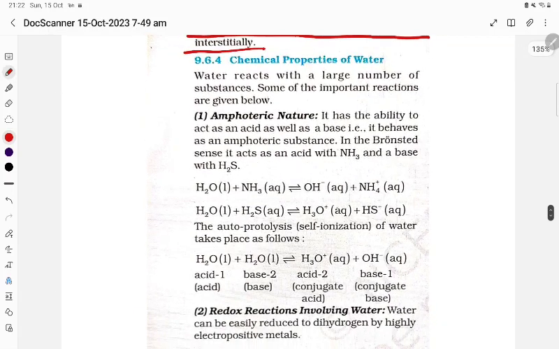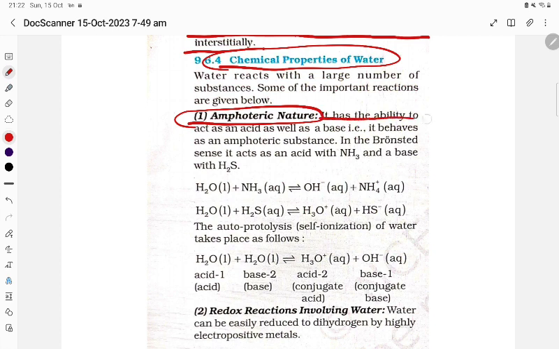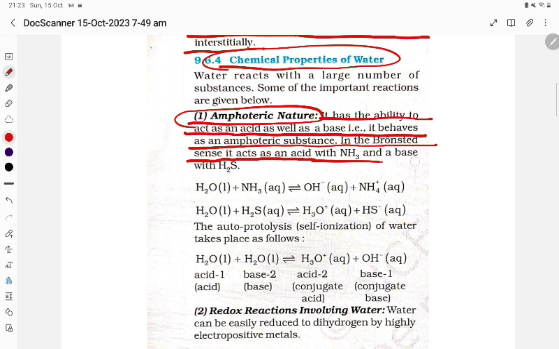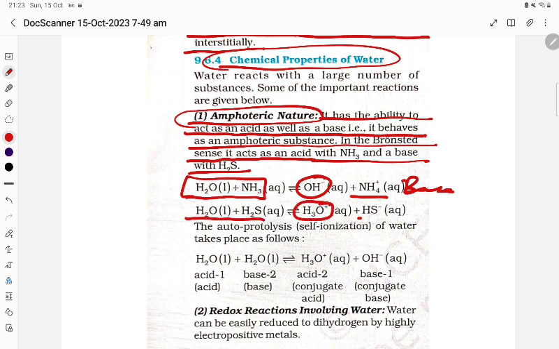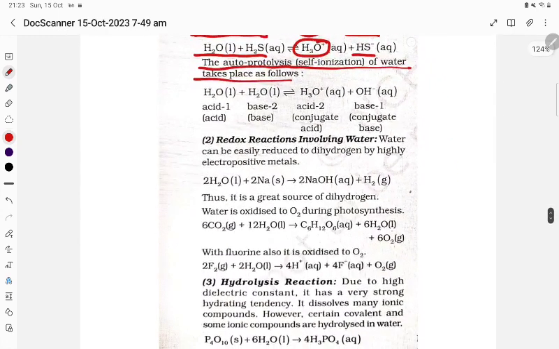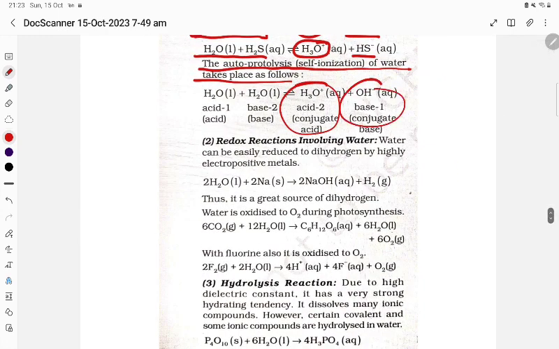Now the chemical properties of water. Amphoteric nature: it has the ability to act as an acid as well as a base. It behaves as an amphoteric substance. In the Bronsted sense, it acts as an acid with NH3 and as a base with H2S. H2O and NH3, you see, students, form OH minus ion and NH4 plus, so water is acting as an acid here. But if you are talking about H2S, water is acting as a base. Autoprotolysis, self-ionization of water, takes place. Two water molecules give the hydronium ion and OH minus ion.